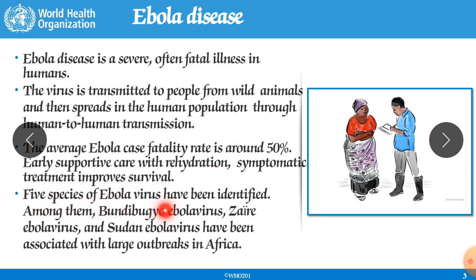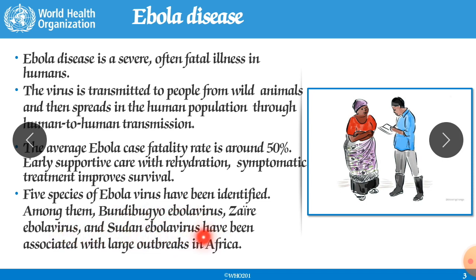Five species of Ebola virus have been identified. Among them, these three: Bundibugyo Ebola virus, Zaire Ebola virus. Zaire is the typical name of that virus, which was named after the Zaire river, which is near countries like Guinea, Sierra Leone, those African countries. Earlier, Ebola virus was also a new name given to that virus. So Zaire Ebola virus and Sudan Ebola virus. These are the three basic types which have occurred in those typical areas.